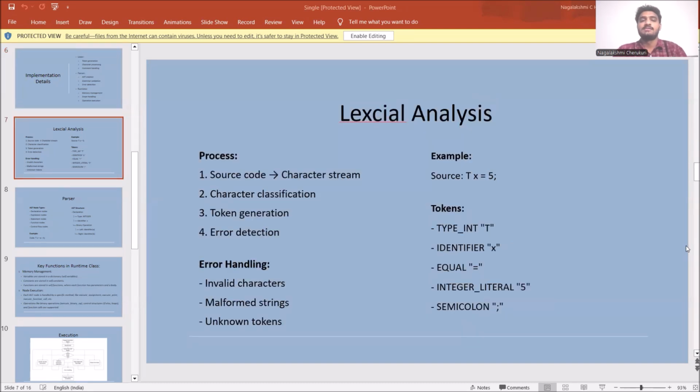And next, we have lexical analysis. The process here is first the source code is converted into a stream of tokens and the characters are classified accordingly. Then tokens are generated and the final step is error detection. We have also implemented error handling so that we can avoid invalid characters, malformed strings, and unknown tokens. For example, let's take the source T x = 5, which is basically integer x equals 5, where 5 is assigned to the variable x, and the tokens are type int for T, identifier for x, equals, integer literal 5, and semicolon.